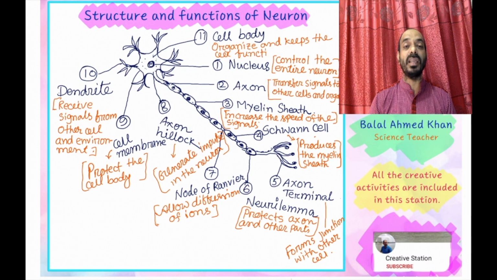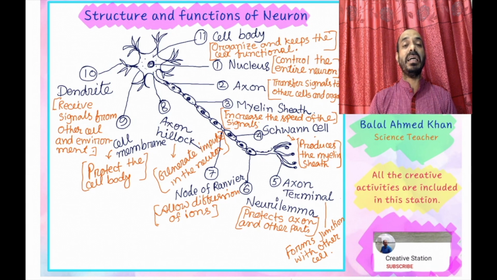That is why it organizes and keeps the cell functional. It also contains mitochondria that produce energy, ribosomes, lysosomes, endoplasmic reticulum, centrioles, etc. All the organelles are present inside this cell.